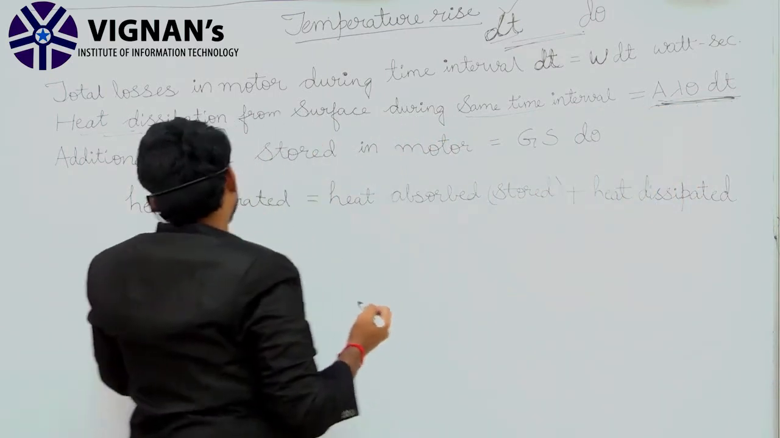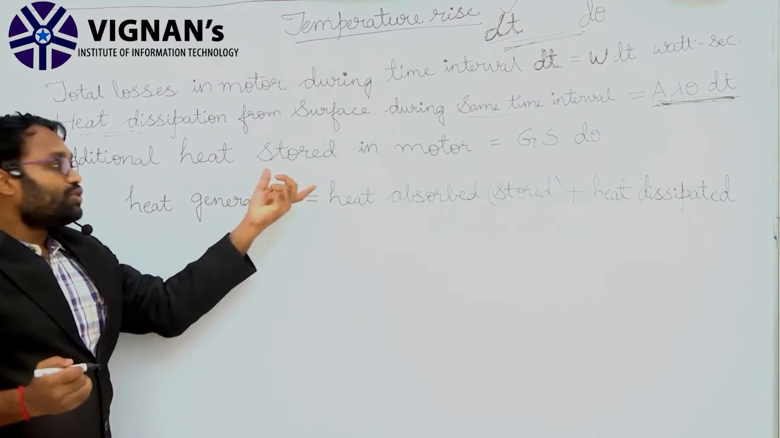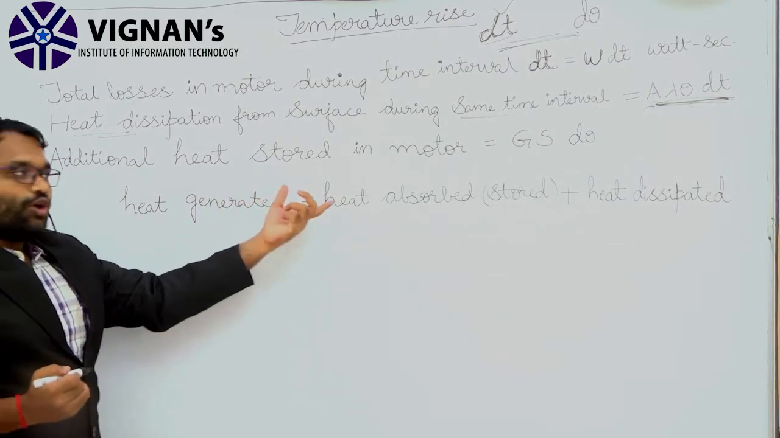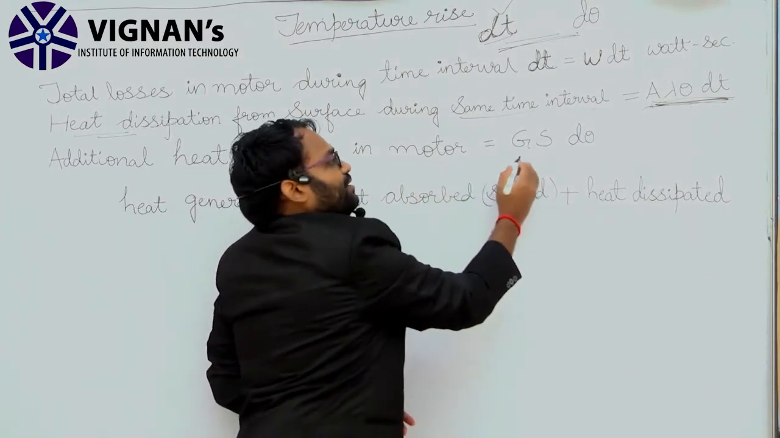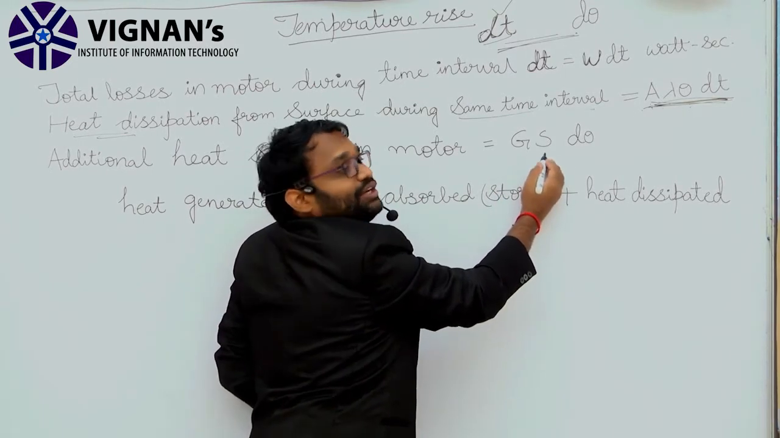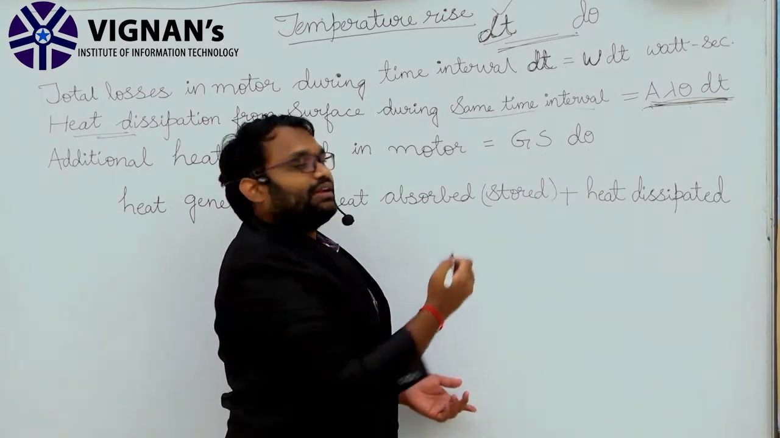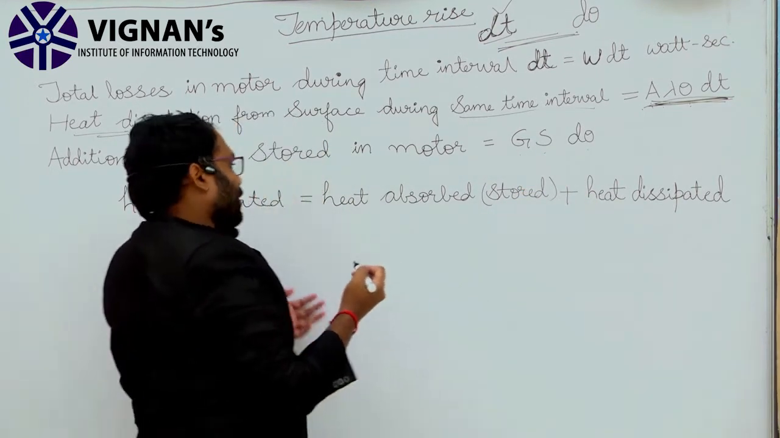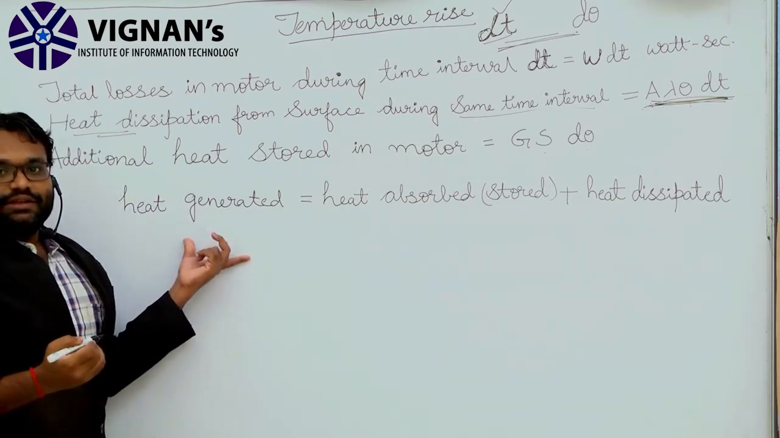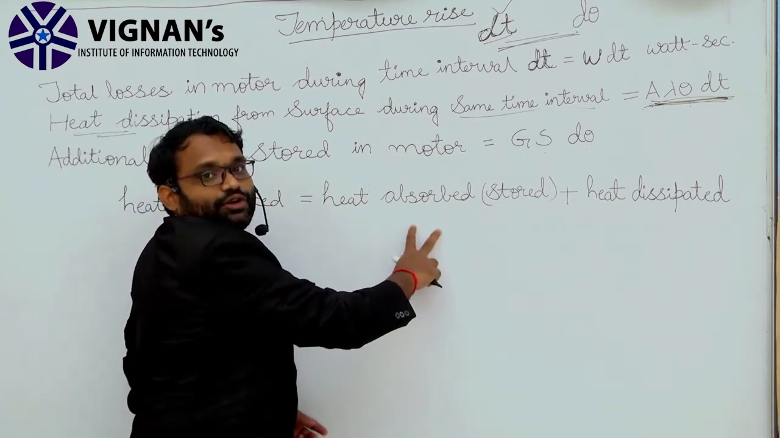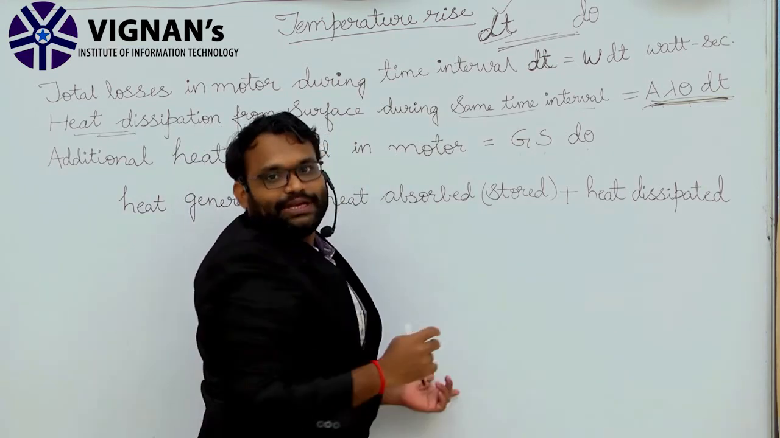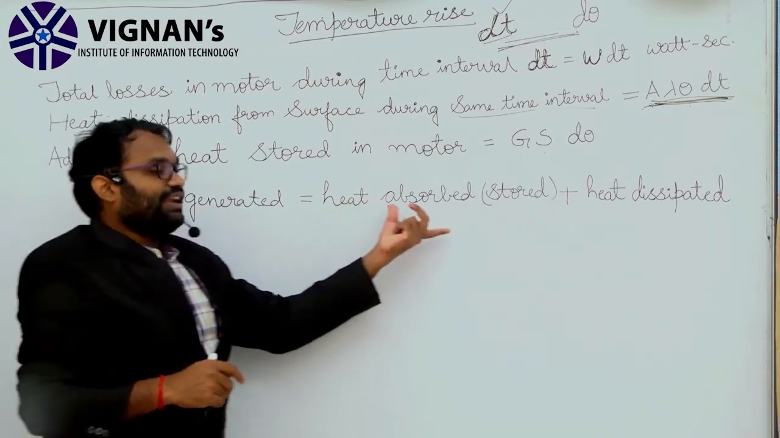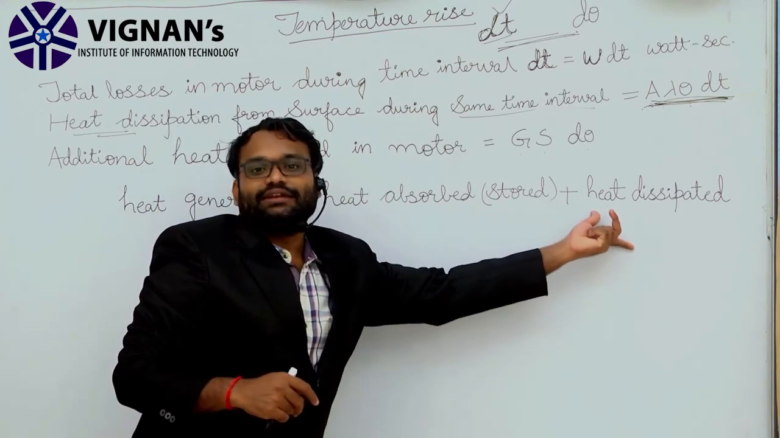After that, the additional heat stored in the motor is G into S into d theta. So according to that, heat generated is equal to heat absorbed or stored plus heat dissipated.